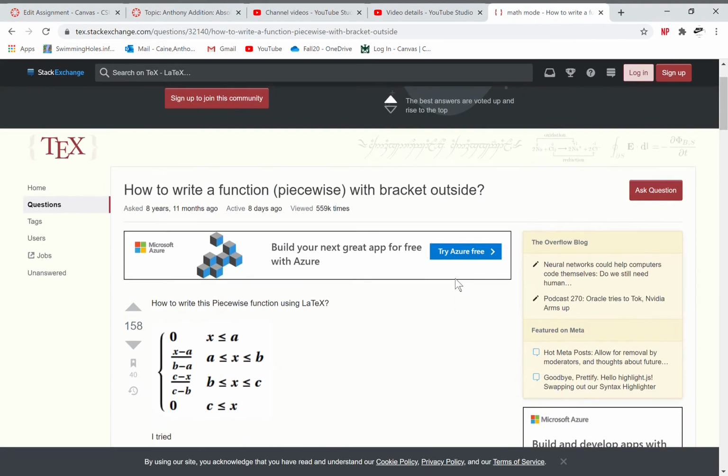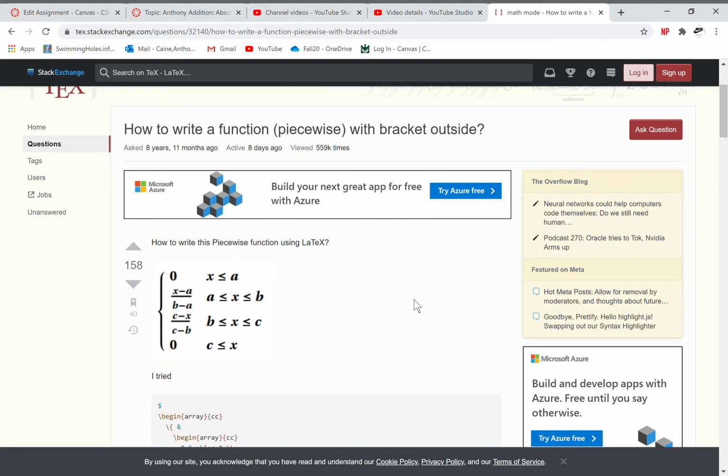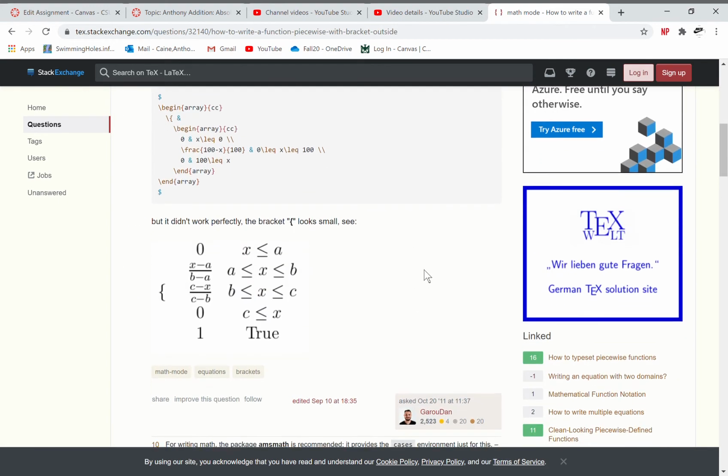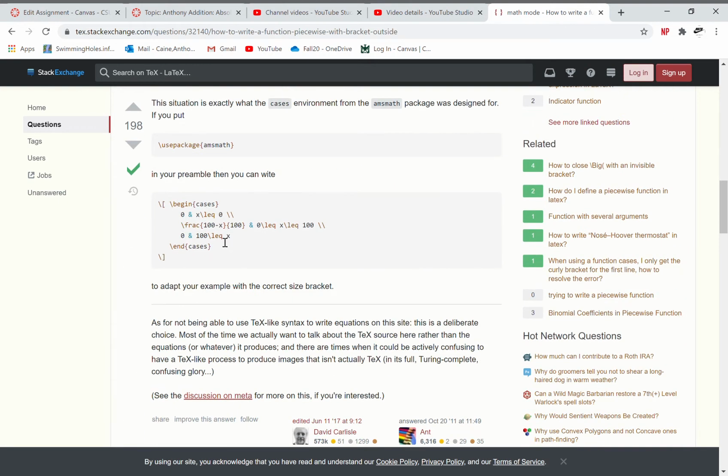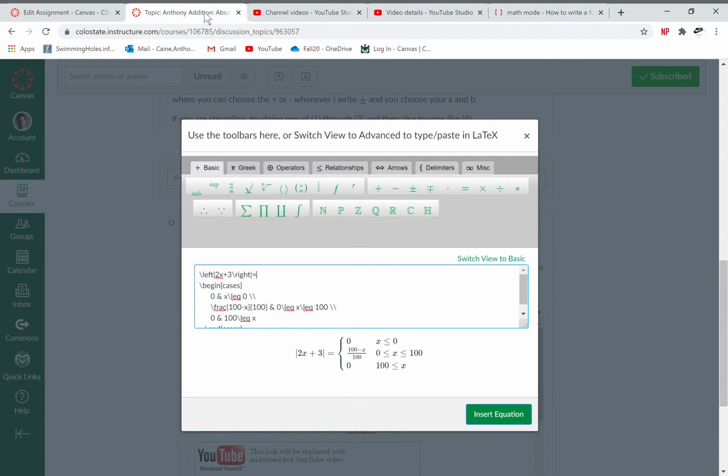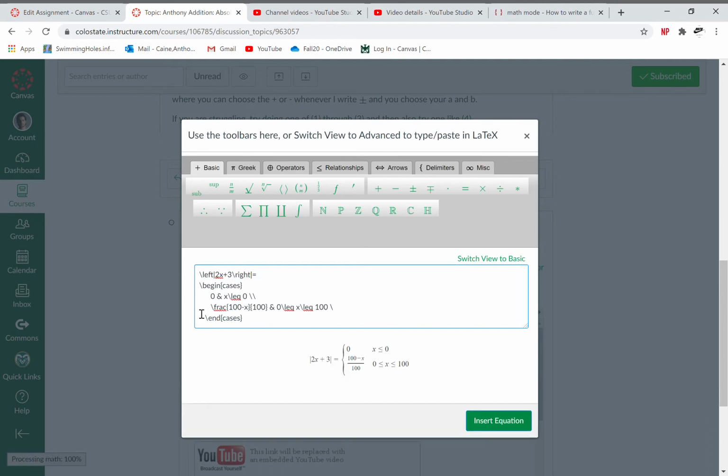I just didn't read this page beforehand. You're seeing me do this basically real time. So this person is saying here's what they want, and this is the thing that doesn't work, which is what I did. And here's the answer that does work, and I just messed up when I copied and pasted. If you copy and paste between the cases, here's begin cases, here's end cases, and here's all that stuff. So now I'm ready to enter what I want.